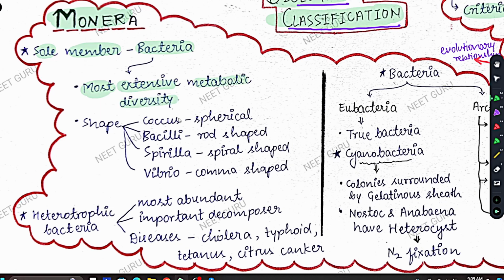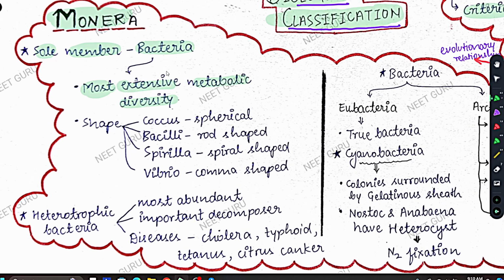This means that bacteria as a group, if we take 100 or 200 different types of bacteria, we will see there are thousands of types of metabolic reactions going on in their bodies. So that's why we say they show most extensive metabolic diversity.